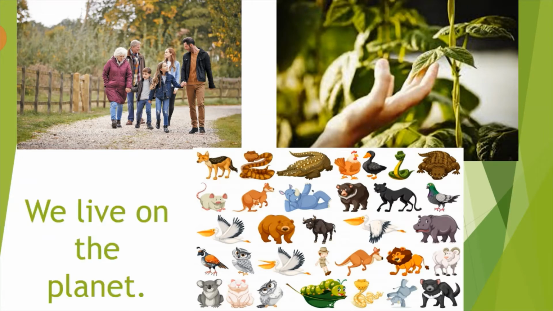Okay, we'll go ahead, and here you know who lives on the earth. We of course live on the earth, but not only we human beings live on the earth, but animals, birds, insects, microorganisms. So many innumerable living things exist on the earth. And of course there are also non-living things like water, air, and land. And we all living things are, one way or other, dependent on the non-living things.